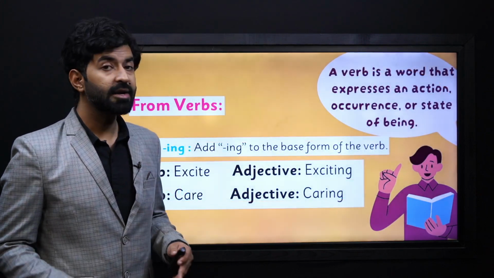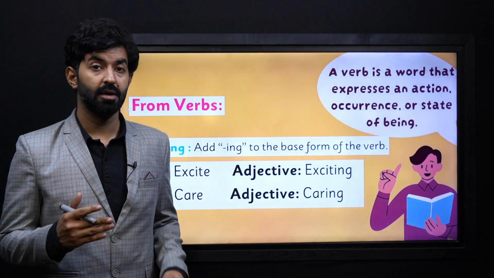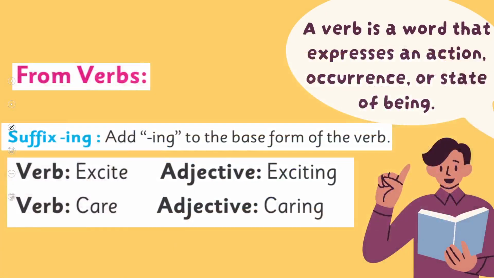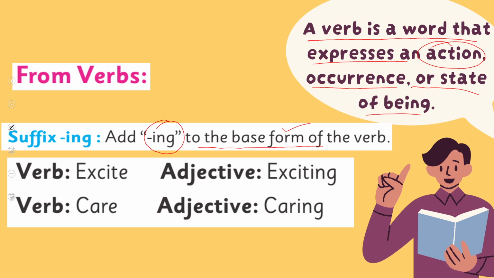Now let's make adjectives from verbs. Now you know that a verb is a word that expresses an action, occurrence, or state of being. When we add a suffix after the verb, we make adjectives, like adding ing to the base form of the verb.